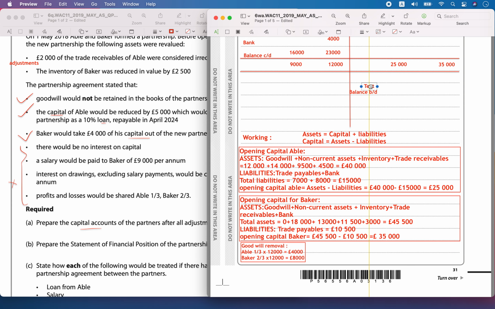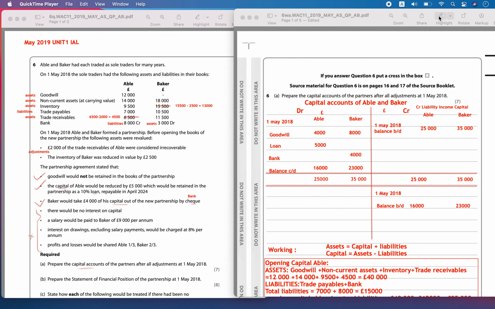So on 1st May 2018, the balance brought down, I will copy from the debit side to the credit side. So 16,000, and for Baker it is going to be 23,000. Now we also adjust the total so that the total is the same on both the sides.